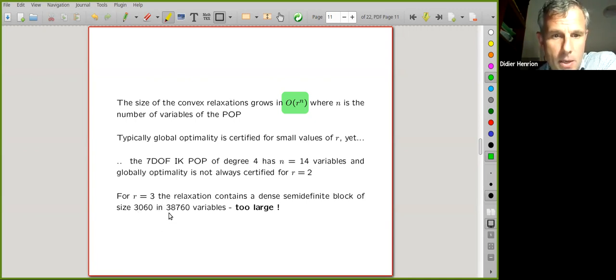It involves almost 40,000 variables and full dense semi-definite blocks of size more than 3,000. On a standard laptop computer, this is too large a problem. Hence, for the 7 degrees of freedom inverse kinematics POP, applying the Lasserre hierarchy readily does not always solve the problem.